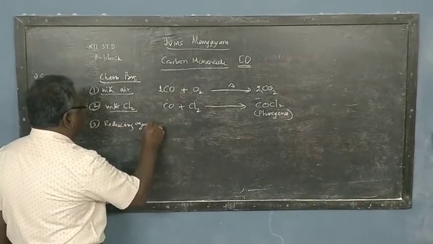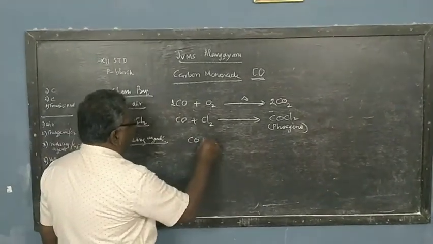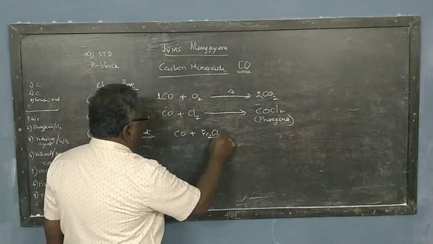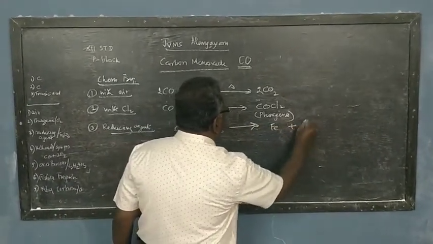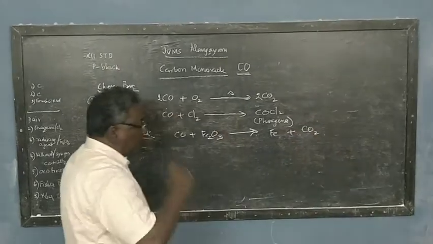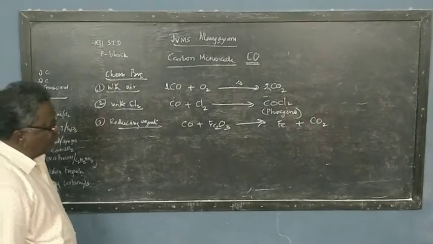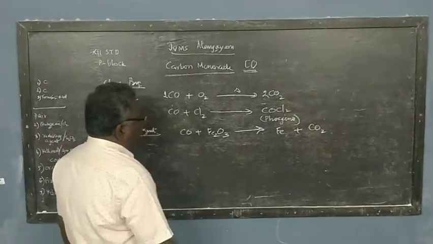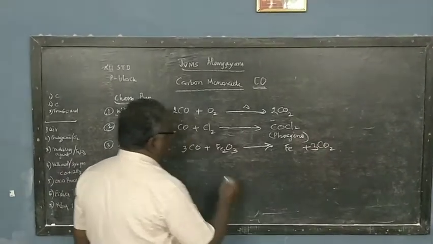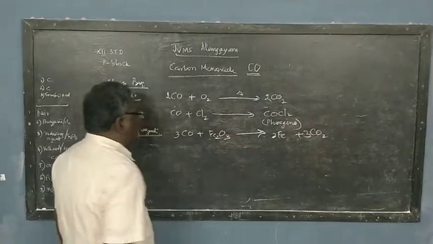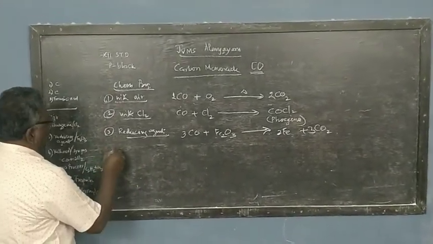About this reducing agent, we have studied this in the Ellingham diagram itself. Carbon monoxide can react with ferric oxide, and we'll get iron with carbon dioxide being liberated. This is the iron extraction reaction. How to balance this? We have 3 oxygen to join with 3 carbon to form 3 carbon dioxide, and we get 2 iron in the form of the metal that's being reduced.